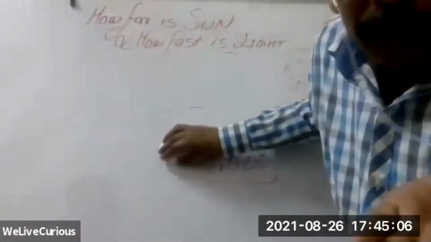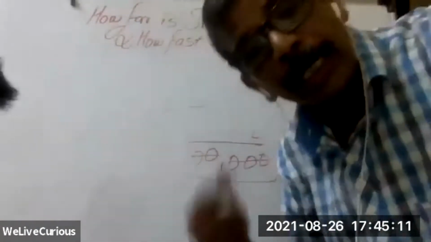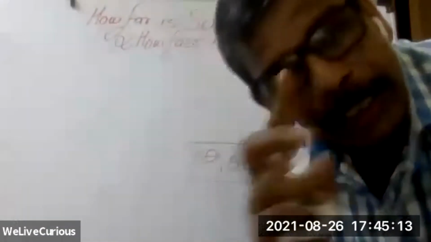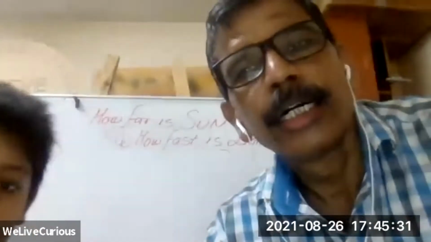Because 1500 divided by 3 was fairly easy. Let us do it in miles and still check, can we do it by estimation? Okay. Now, how many miles is the sun? I have the data here and we will check it here. Okay. I will write. Avi, can you write here?